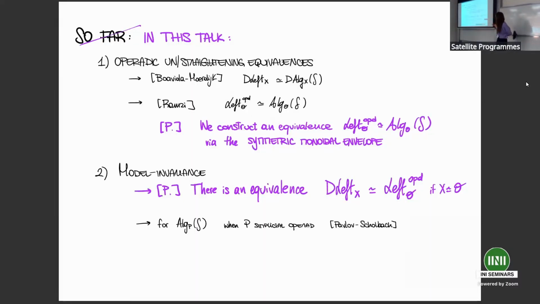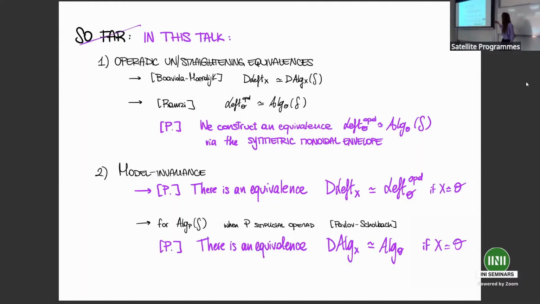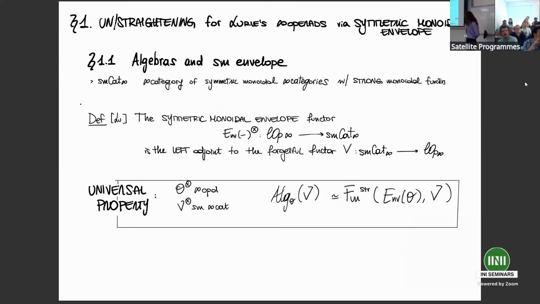Then I will also prove that there is actually an equivalence between dendroidal left fibrations over a dendroidal infinity operad and operadic left fibrations over a Lurie infinity operad. And in particular, combining these results, we also obtain a general model invariance for the notion of algebra over an infinity operad. So we will be able to prove that algebras over a dendroidal infinity operad define the same infinity category as algebras over a Lurie infinity operad. Okay, so let's start, and let me start with the first result, the straightening and unstraightening theorem for Lurie's infinity operads.